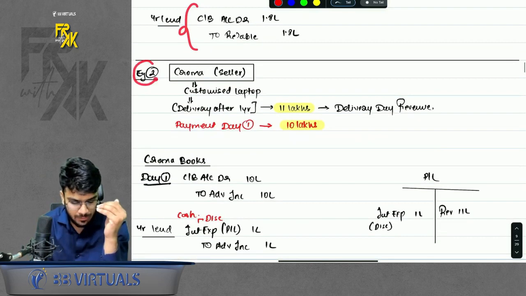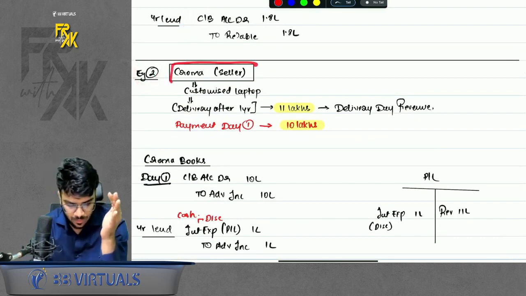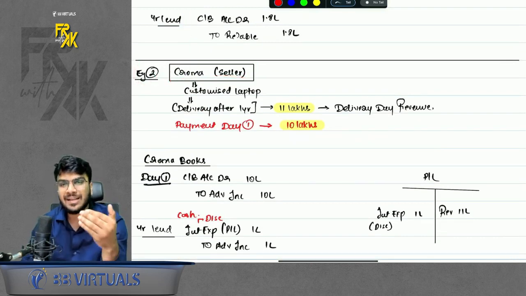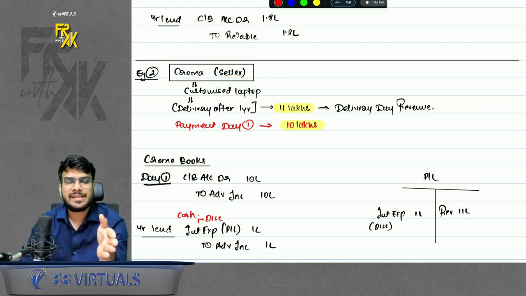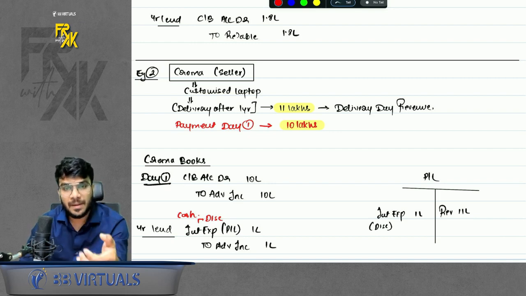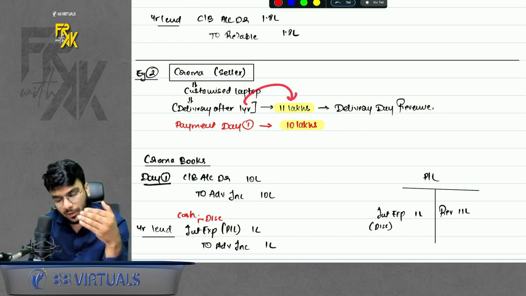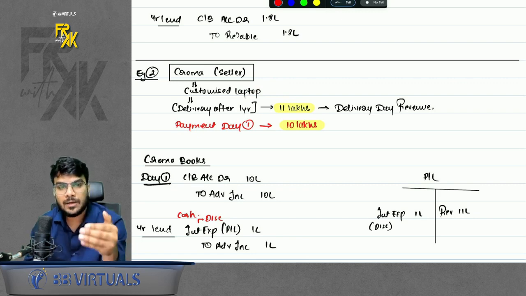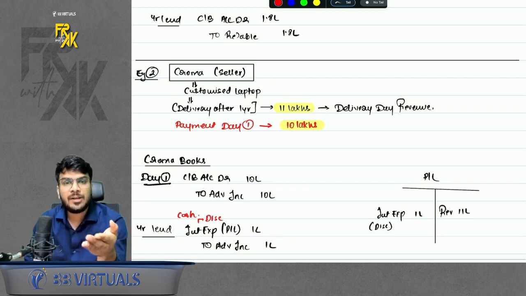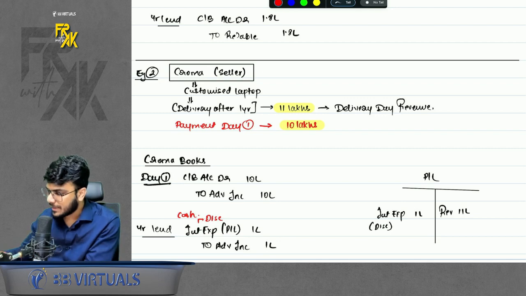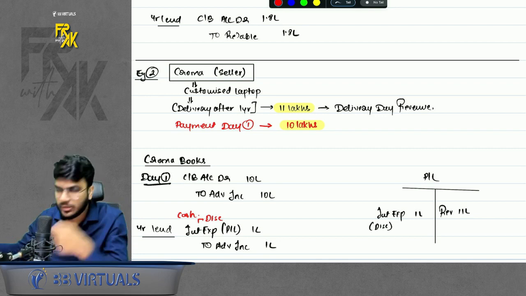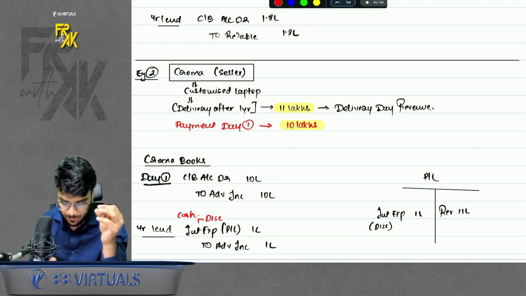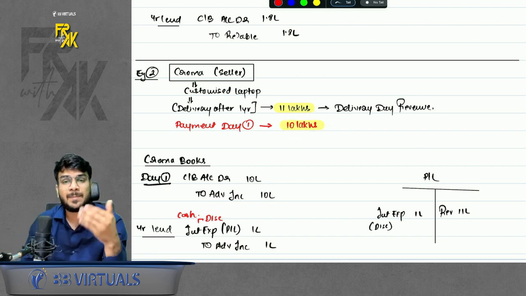There can be an example number 2 also. In this case, Chroma is selling the laptop, but the delivery is happening after 1 year. Here, if you make the payment on delivery date, you are going to pay 11 lakhs. But Chroma also gives an option to the customer where if it makes the payment early, it has to pay only 10 lakhs. So the purchaser opted for this option where it is making the payment early, paying 10 lakhs. So basically the purchaser is paying less.